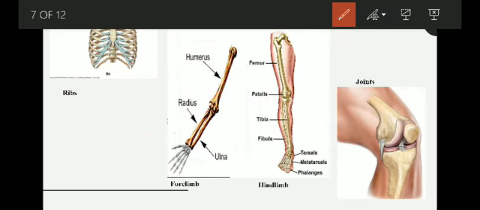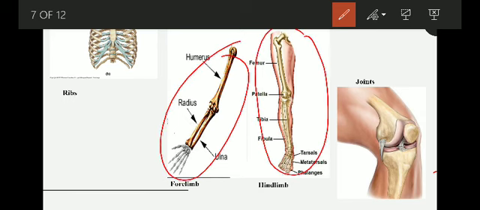Then we will move to the limbs. The bones of the hands and the legs form the limbs. The bones in the hand are called the forelimb, and the bones in the leg are called the hind limb. In our forelimb there are three parts.